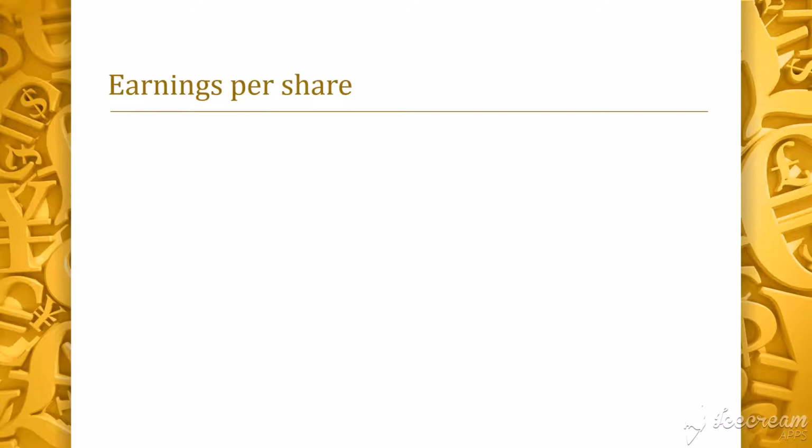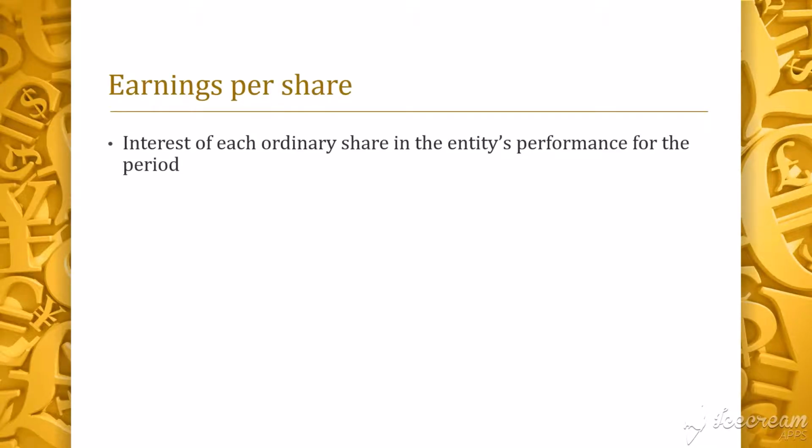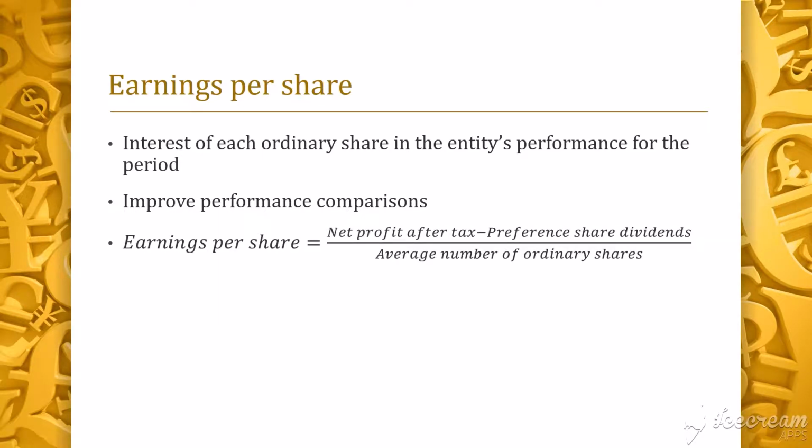Earnings per share measure the interest of each ordinary share of an entity in the performance over the reporting period. It also improves performance comparison between different entities in the same reporting period and between different reporting periods for the same entity. Here's the formula for earnings per share. We take the net profit after tax minus preference share dividends divided by the weighted average number of ordinary shares outstanding during the period. The net profit after tax is simply the profit of the entity after deducting the tax expense.